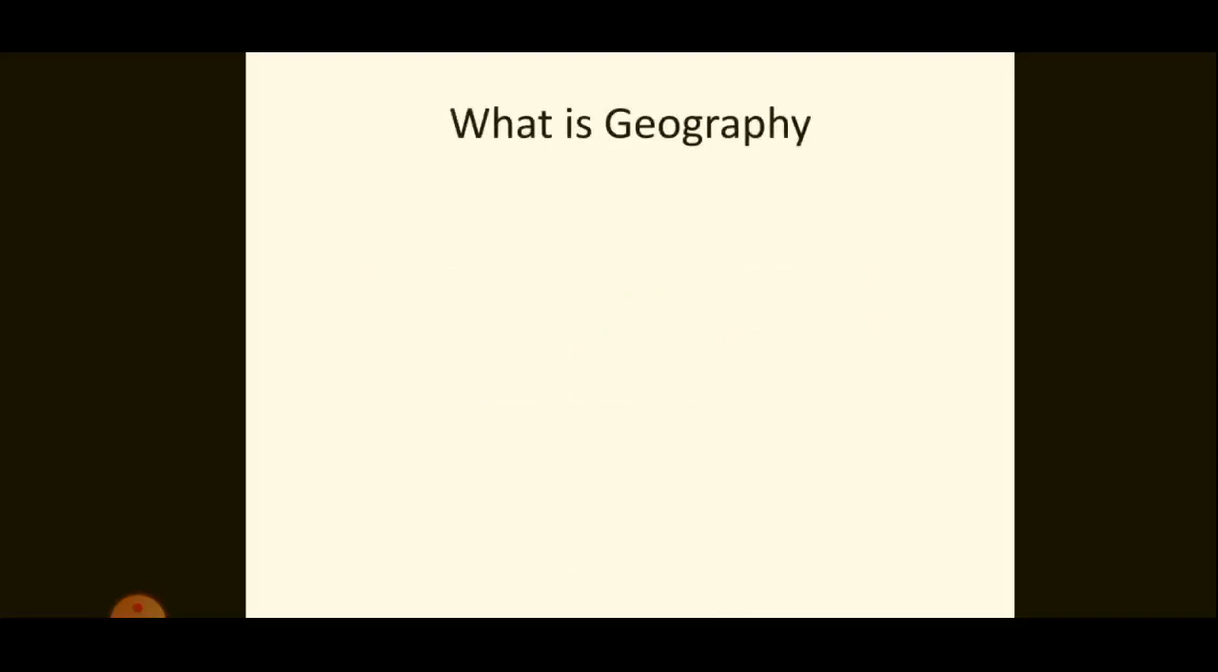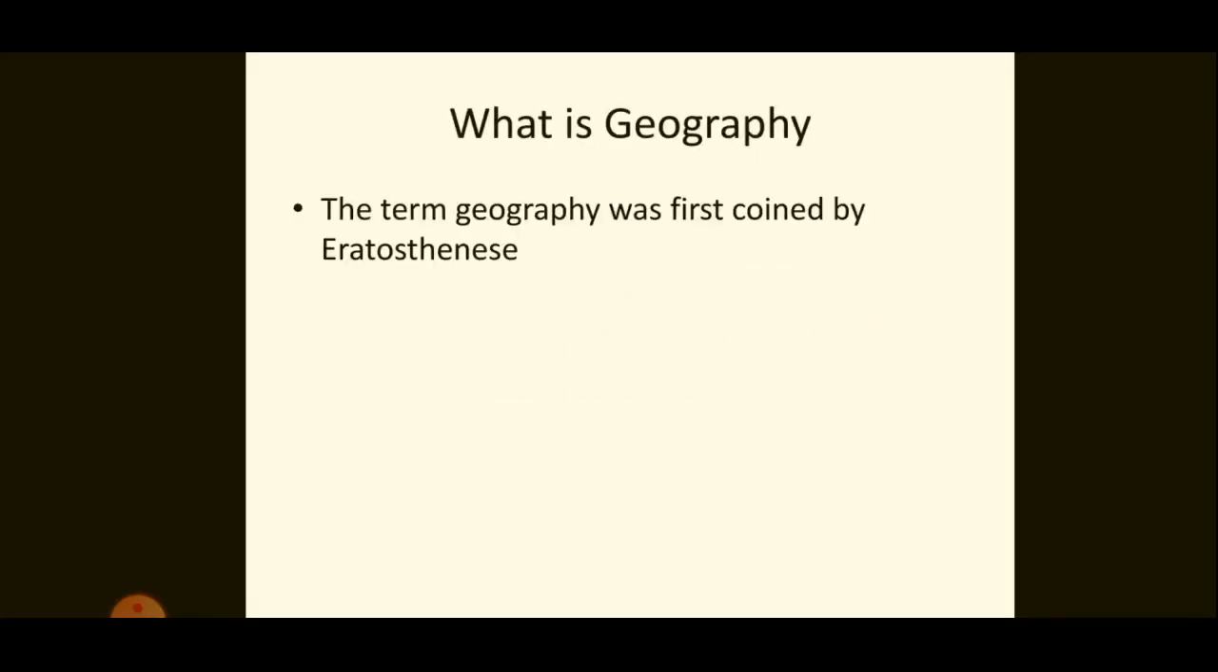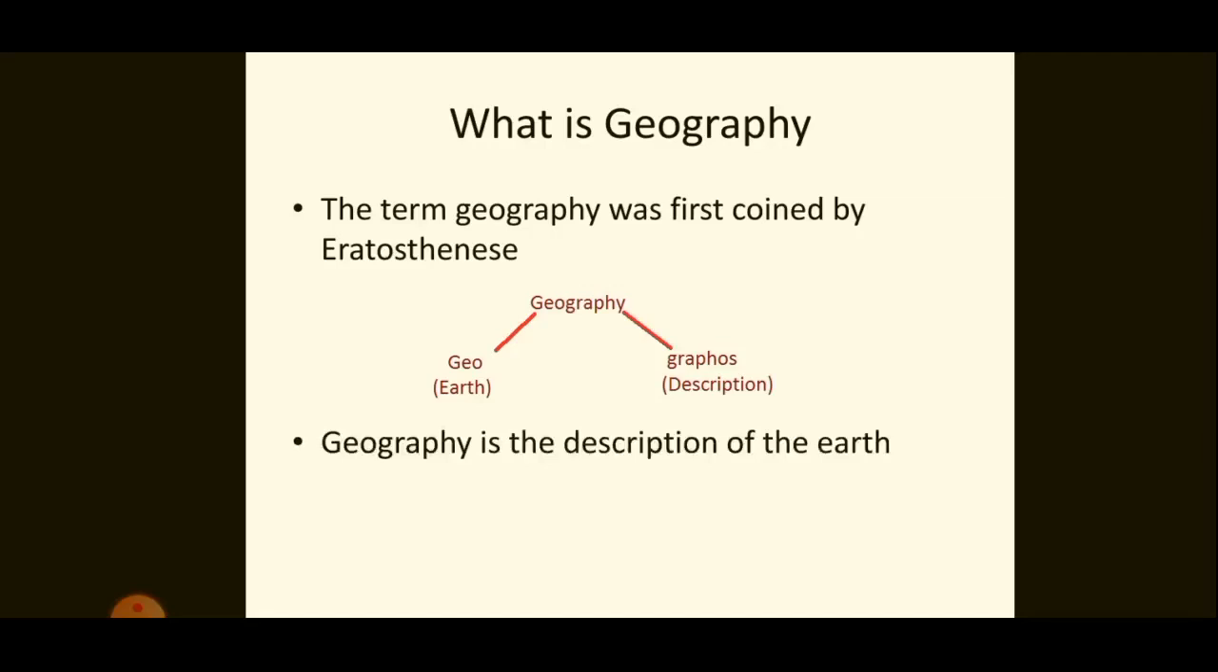What is geography? The word geography was coined by Eratosthenes, a Greek scholar. The word geography can be split into two, geo and graphos. Here, geo means earth and graphos means description. Therefore, we can define geography as the description of the earth.